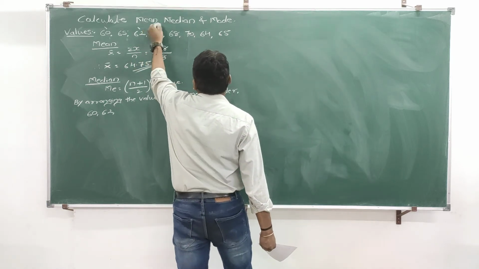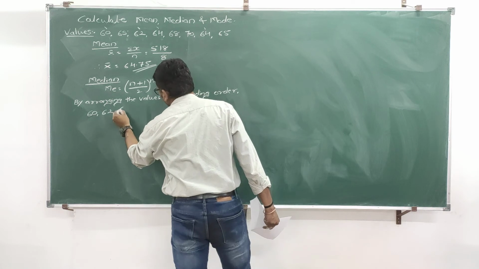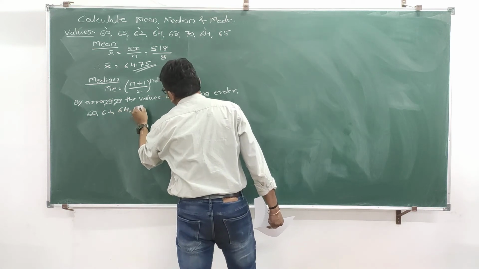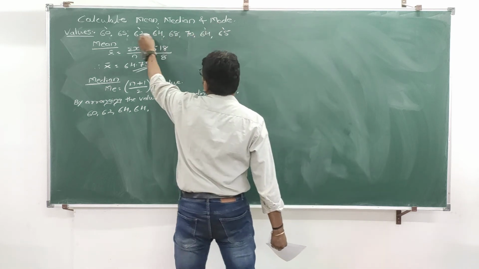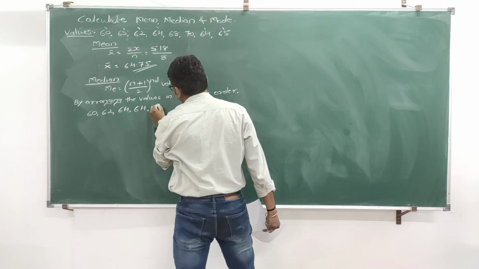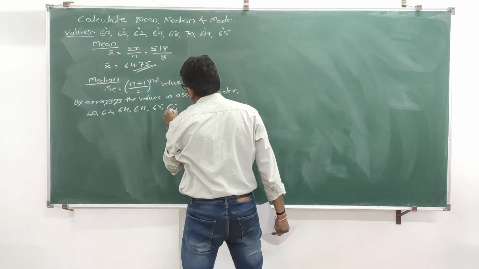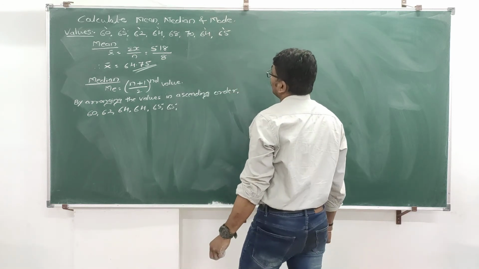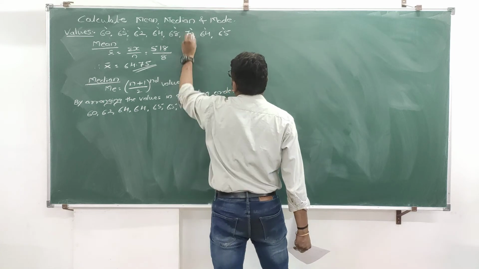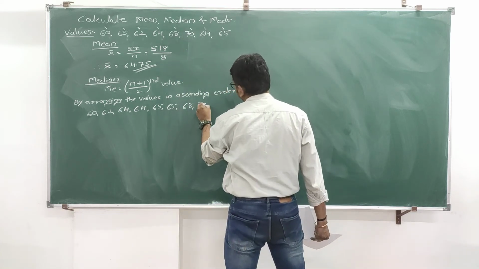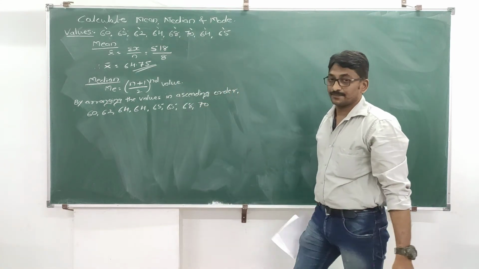Next lowest is 64 two times, 64 again 64. Next lowest is 65. Again it is two times, 65 and 65. Next lowest is 68. And the highest value is 70. So right here 70. Okay.